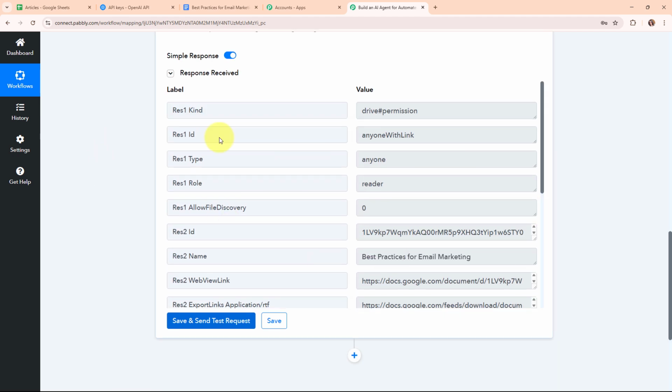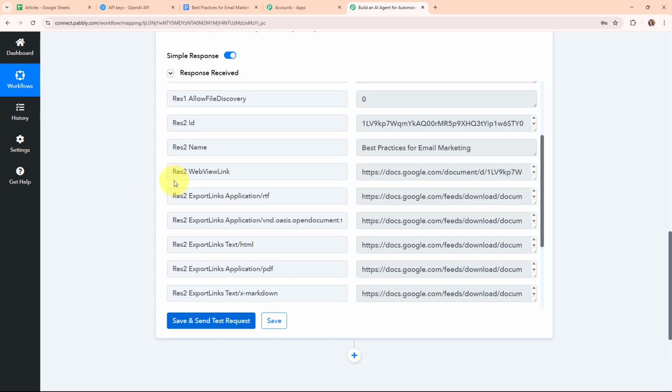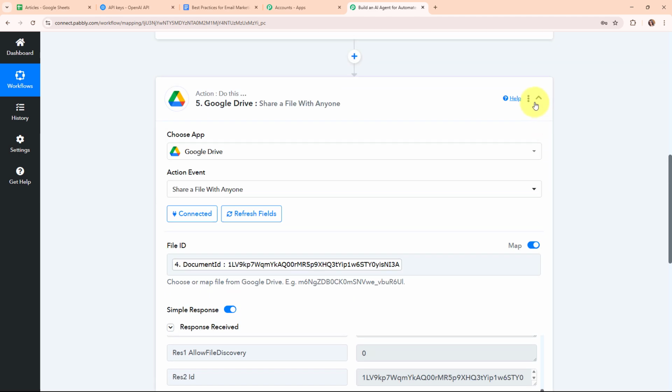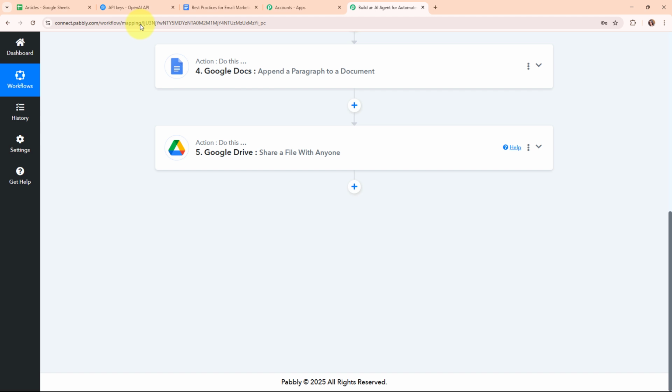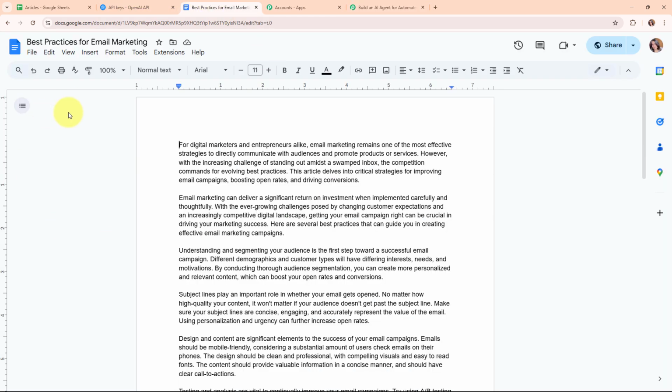And here you can see we have received a successful response where we have received the web view link, PDF link and some other links of this file as well. So with this, we have successfully set up this action step as well. So now let's go and check our Google Docs. And here you can see that our Google Doc file is shareable to anyone with the link. That means we have successfully set up this step as well.